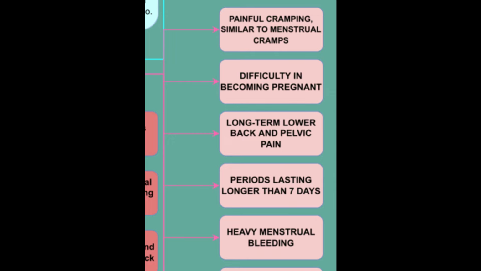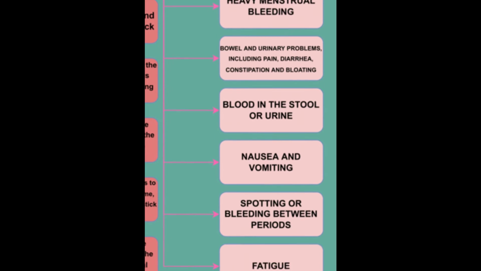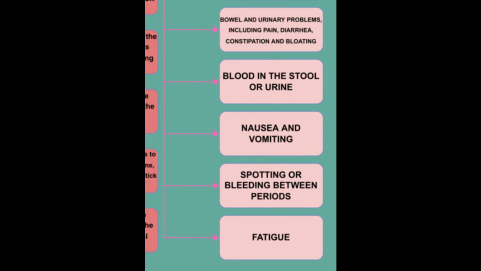Symptoms of endometriosis may include painful cramping similar to menstrual cramps, long-term lower back and pelvic pain, periods lasting longer than 7 days, heavy menstrual bleeding, bowel and urinary problems including pain, diarrhea, constipation and bloating, blood in the stool or urine, nausea and vomiting, fatigue, pain during sex, spotting or bleeding between periods, difficulty becoming pregnant or infertility.